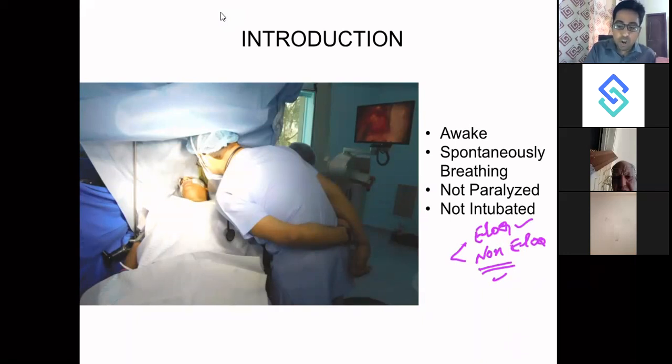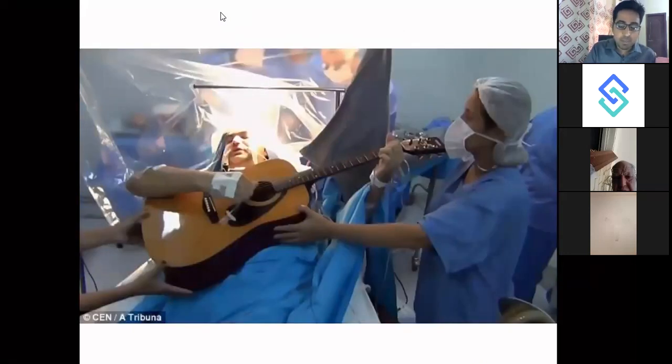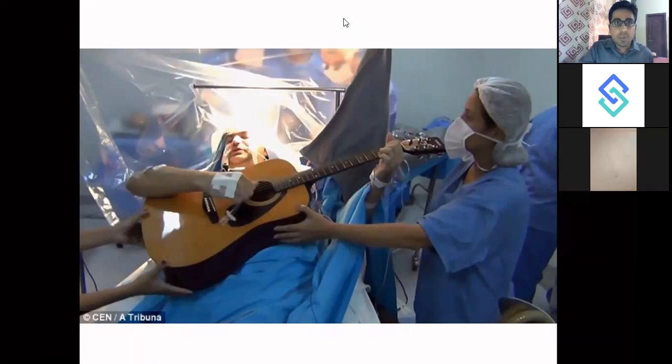Now, why awake craniotomy is important, I'll tell you. You can see in this picture, this gentleman is playing a guitar. He is a musician, and he wanted his sense of perceiving music and playing music to be preserved.